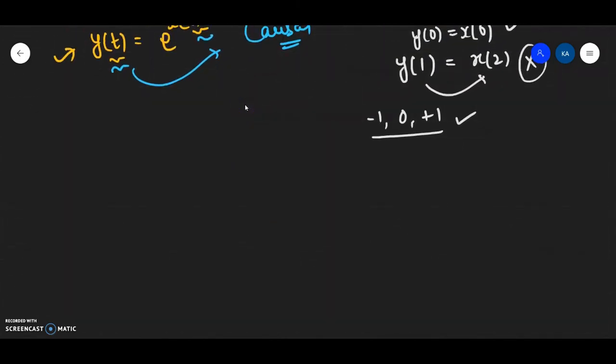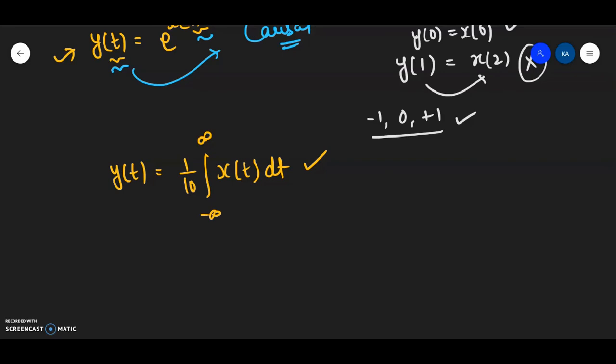चलो एक और क्वेश्चन देखते हैं. Let us take one more example. A system is described as y(t) is equal to say 1 upon 10 integral from minus infinity to infinity x(t) dt. This equation is representing a system and we have to see whether the system is a causal system or a non-causal system.